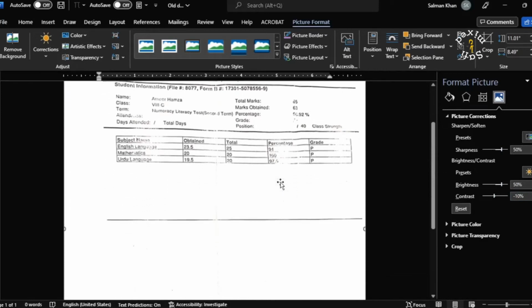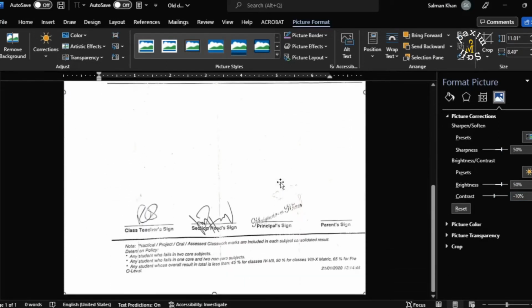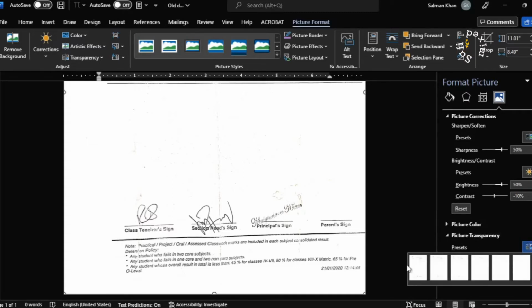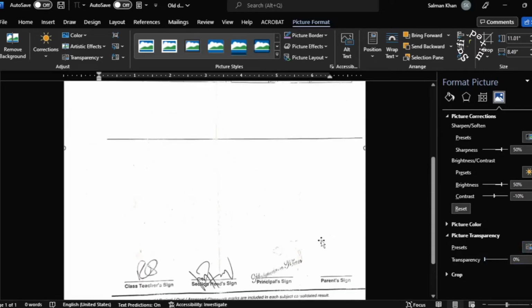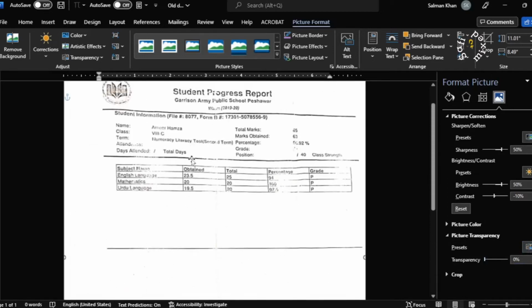Now you see that most of the dots and scratches have been removed. However, I can further modify it by coming to Picture Transparency, and I keep this exactly at the 0 level, which is already at the 0 level. So this now looks a little better.